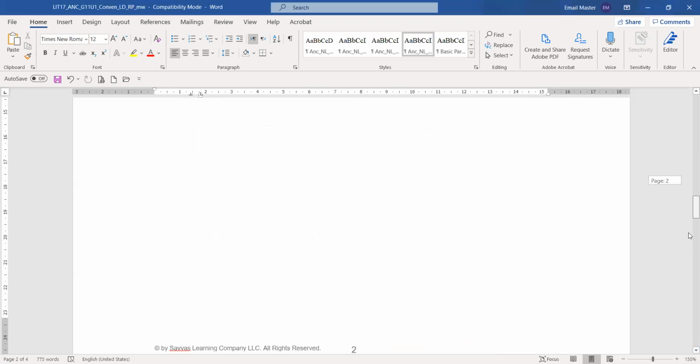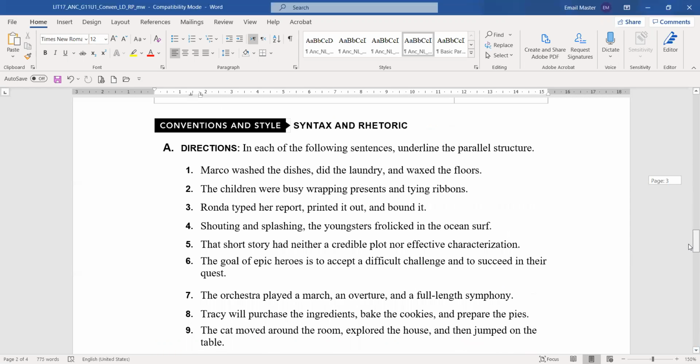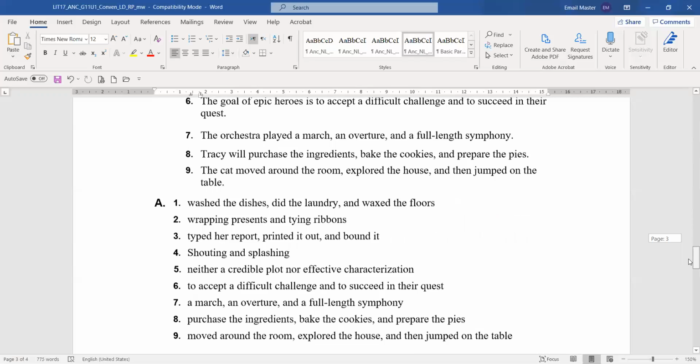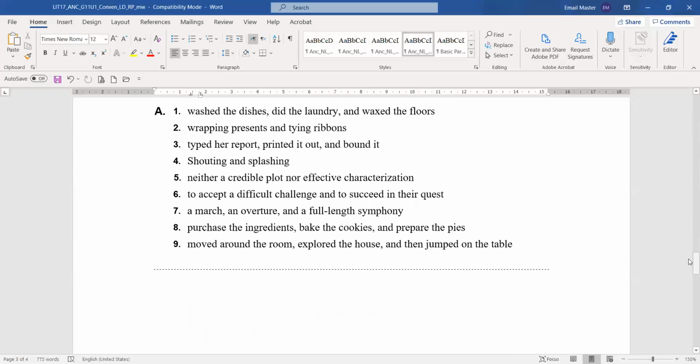On the second page, it says underline the parallel structure. So here you have to look, Marco washed the dishes, did the laundry, and waxed the floors. So instead of underlining, I just put the words that have to be underlined. So this is the answer for this section. Basically, you just choose the series, like listing. When we studied enumeration, everything was the same, three items or more.